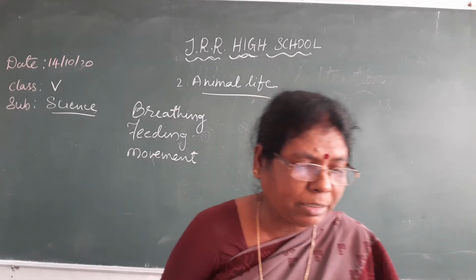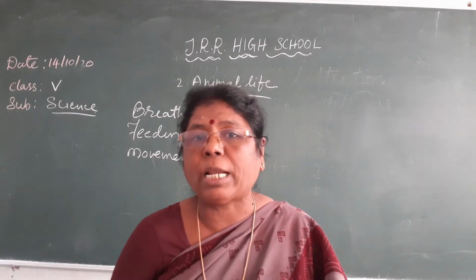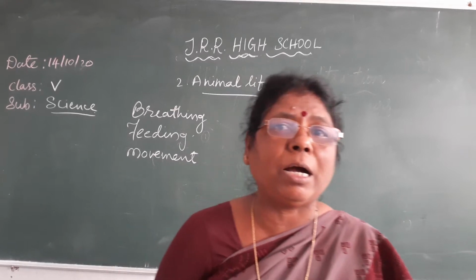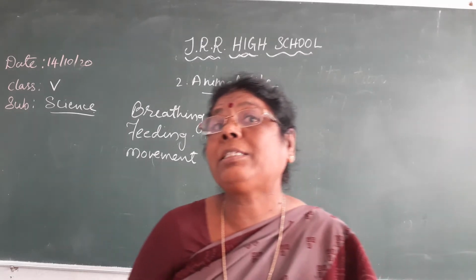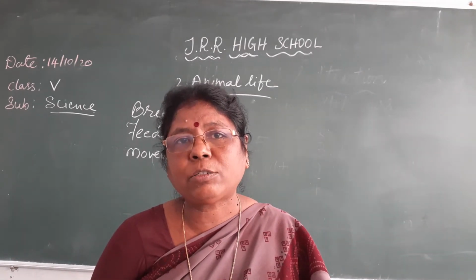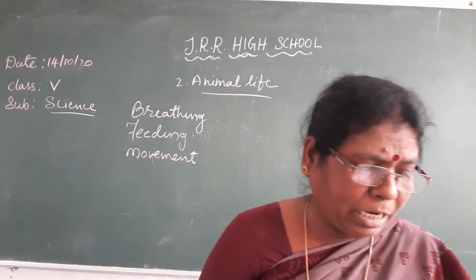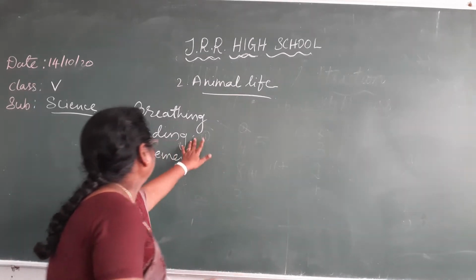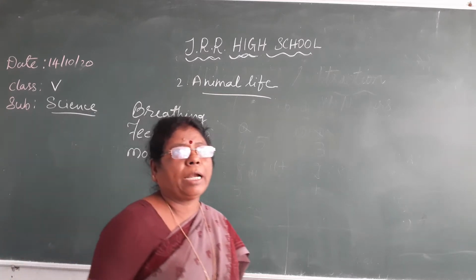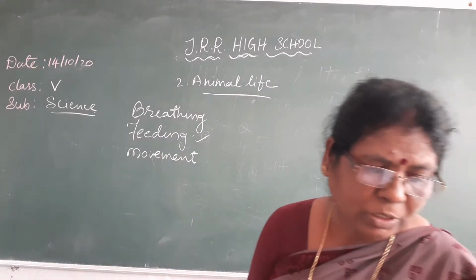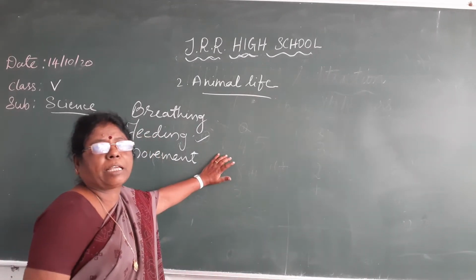Isn't it? Already I explained to you how birds, reptiles and mammals breathe. They breathe through lungs. In the same way, aquatic animals breathe through gills. And insects have spiracles; through spiracles, the insects breathe. Now here, animals can be classified into herbivorous, carnivorous, omnivorous and scavengers also.